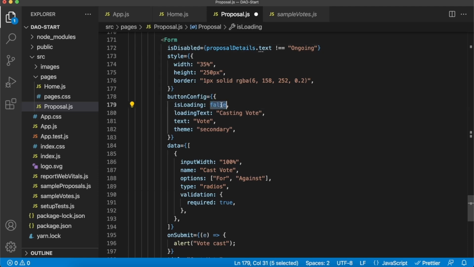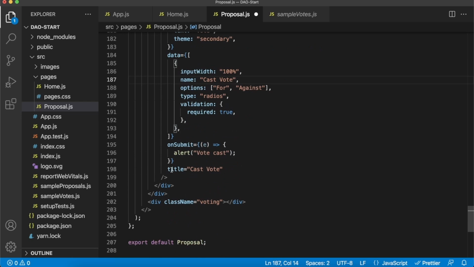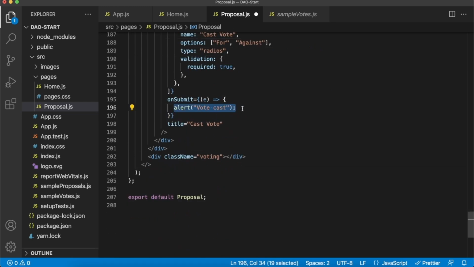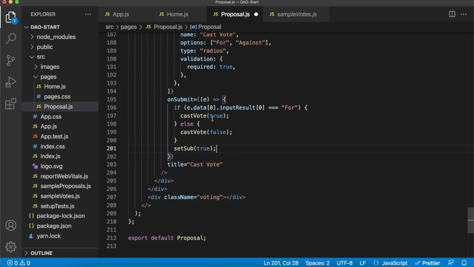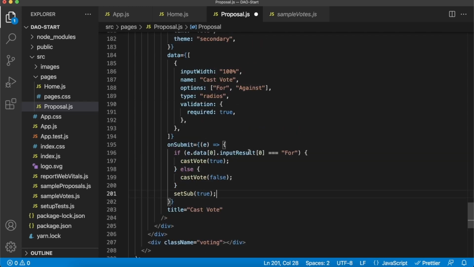Then the isLoading state will again change to sub, and then our onSubmit will just take our current alert away from here and have a conditional checking whether our radio input has been set to for. We'll cast our vote to be true, and if it's set to against, we'll cast our vote to be false. And we'll set our submitting state to true, so you can't press the submit button multiple times, and that should have us done for our casting vote functionality.